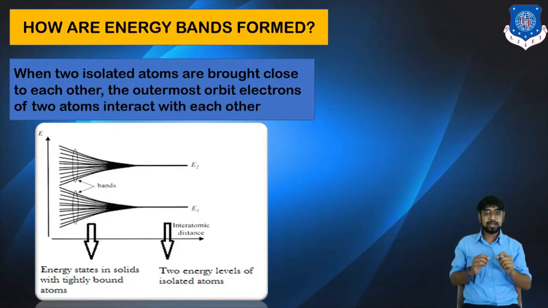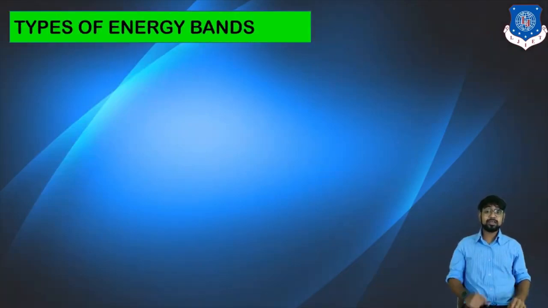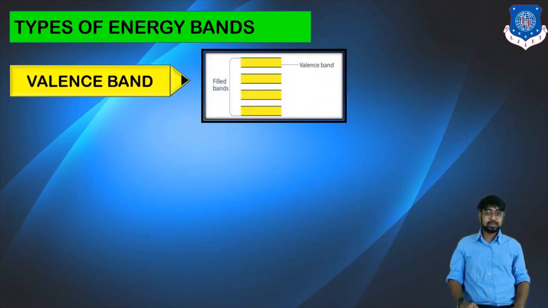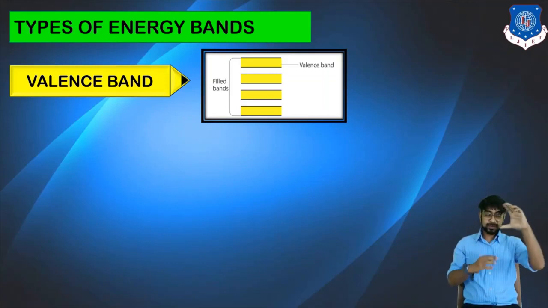This is how the energy bands are actually formed. Now from these energy bands we can also go with the types of the energy bands. Now which are those types? First is the valence band. Valence bands usually are almost filled bands, and they are always at the bottom side. When we consider the overall energy bands, the valence band would be positioned at the bottom.